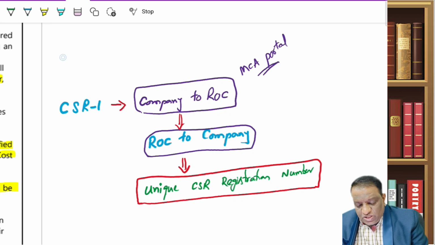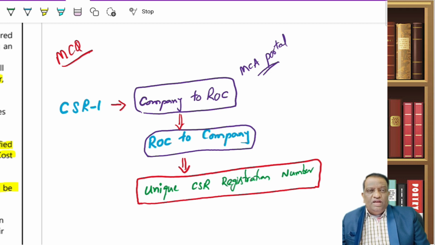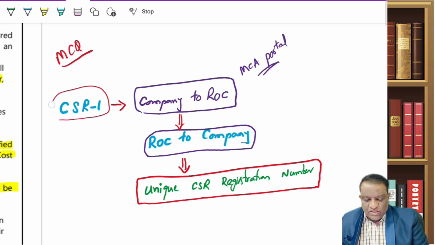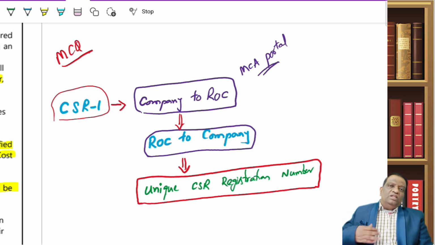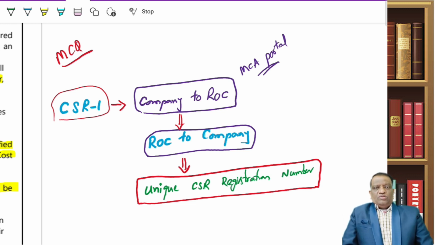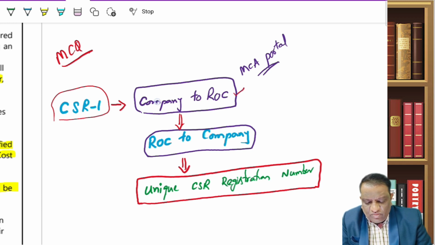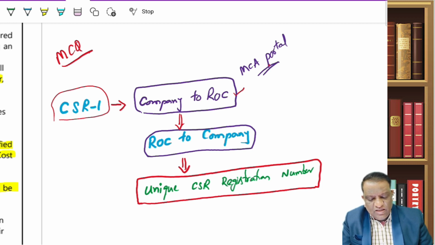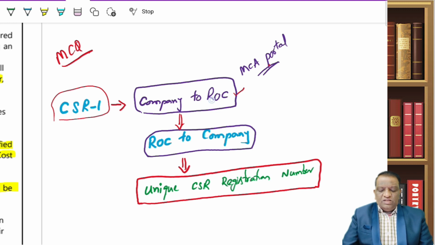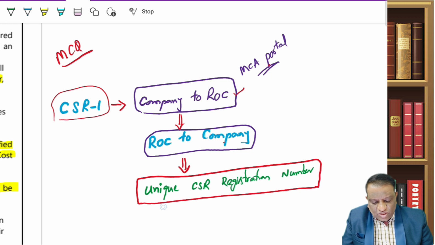Now, from the MCQ perspective, mark it here. He may ask you about what is the CSR1. So what the central government said is, for all the entities which are carrying out CSR activities, they have to first apply to the ROC. What is the document? Through CSR1. And once you submit the CSR1 through the MCA portal, the ROC will validate. If he believes that the CSR1 contains the correct facts, then the ROC is going to give the company what is called a unique CSR registration number. Now, this is mandatory.